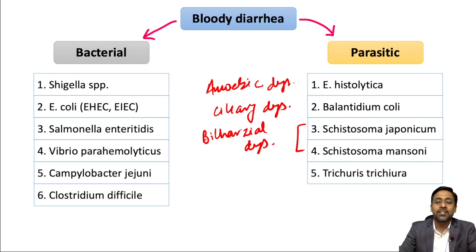So these are the parasitic agents known to cause bloody diarrhea or dysentery. However, there is no viral cause or fungal cause of dysentery.